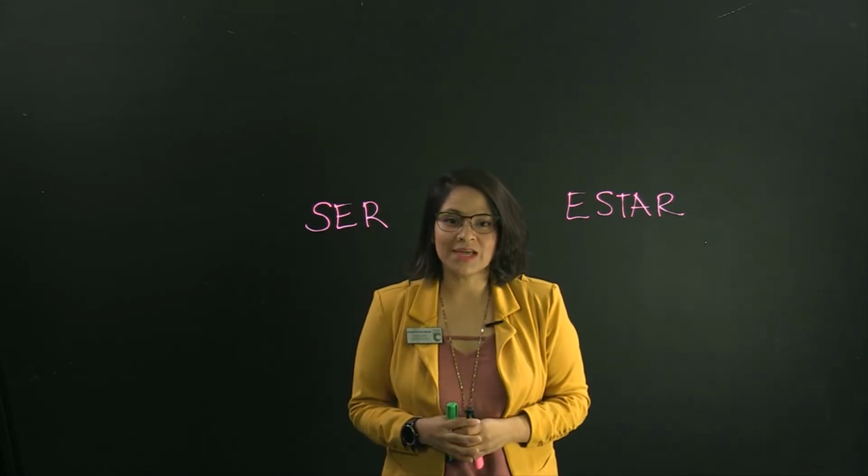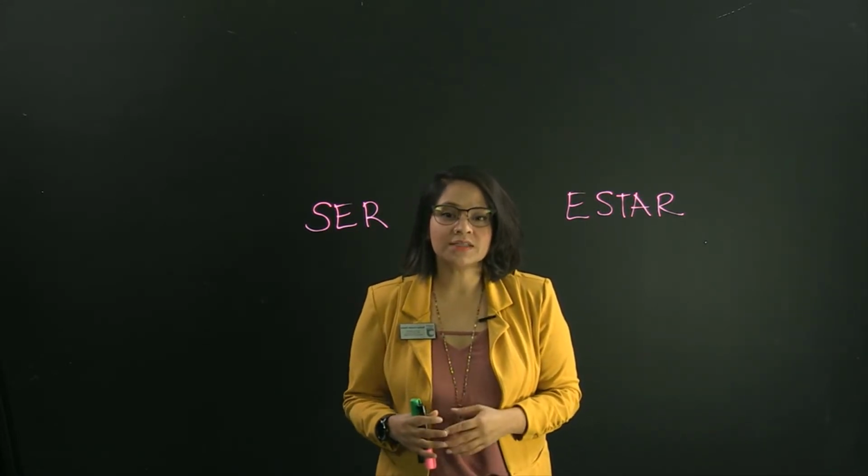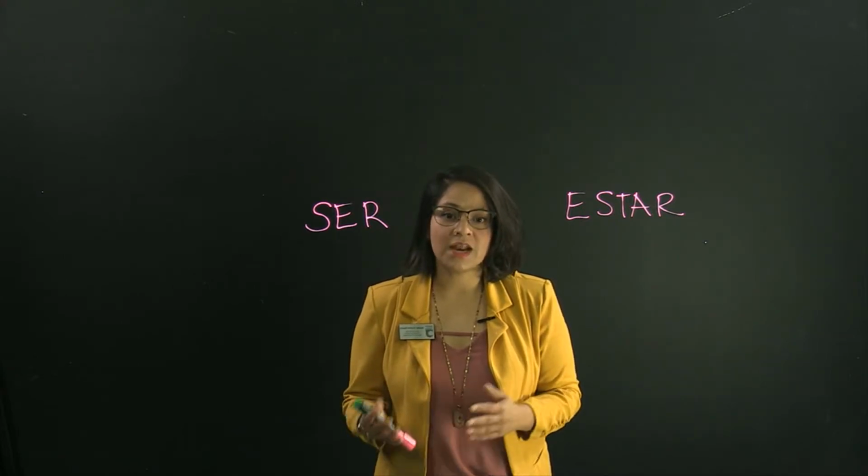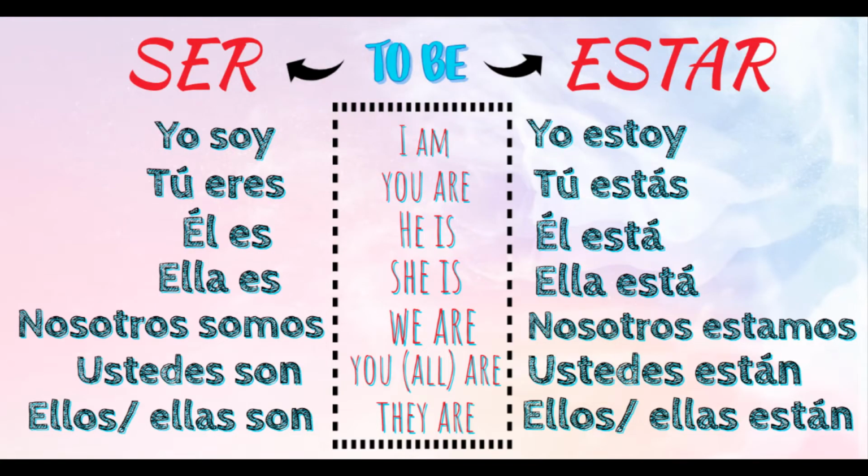And we are going to be looking at this picture in which we can see the different conjugations of ser and estar. So as I previously mentioned, we are going to have the verb ser and estar, which both mean to be in English. So if you want to think about the correspondent verb in English, it would be to be. So for these both cases, the verb is either ser or estar, and the only difference we are going to have is that we use them in different situations. So they do have different conjugations, like we can see in this picture.